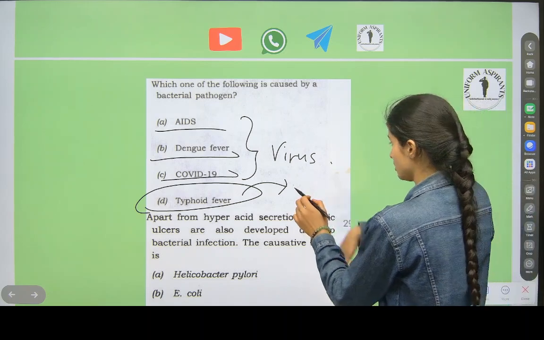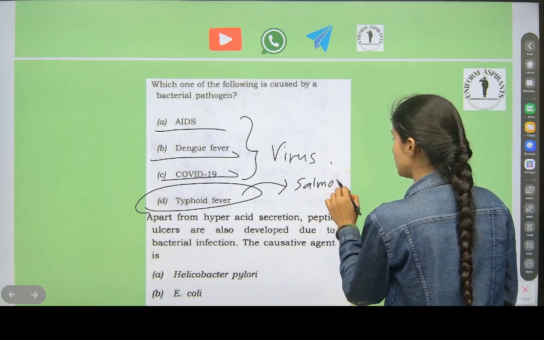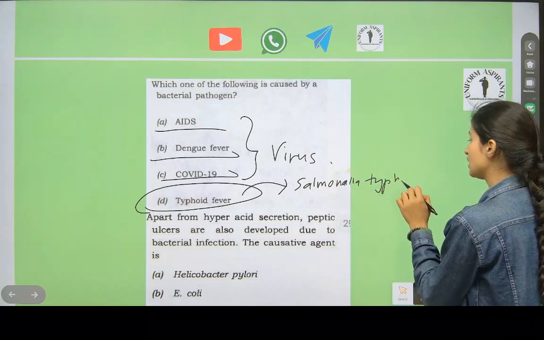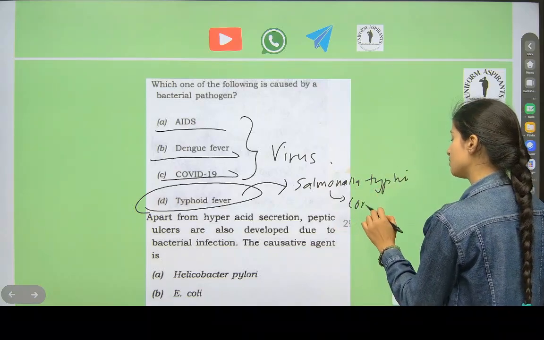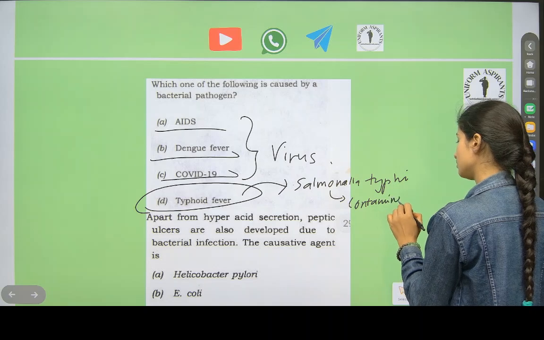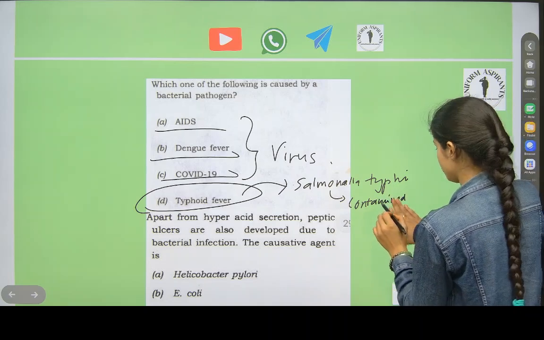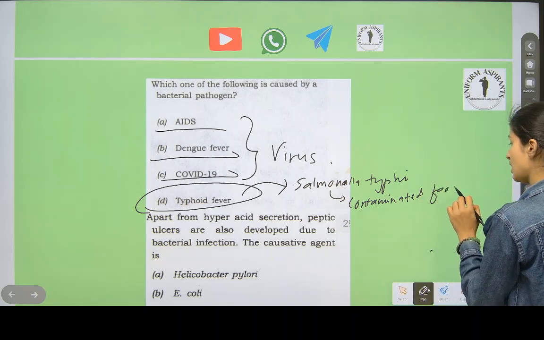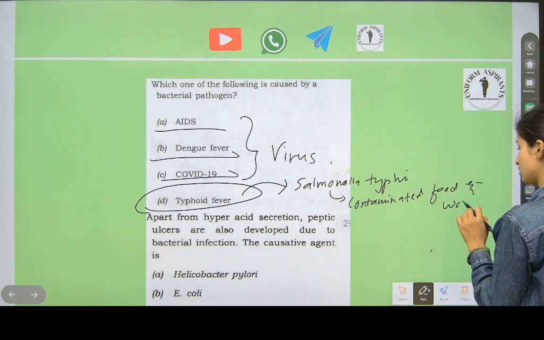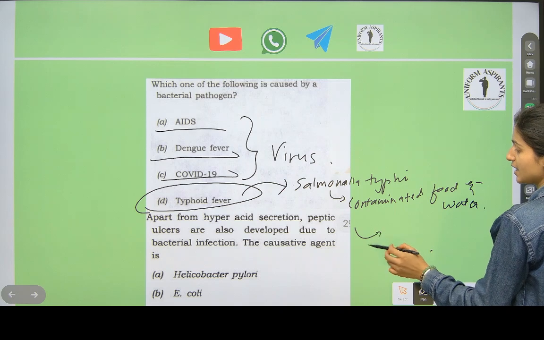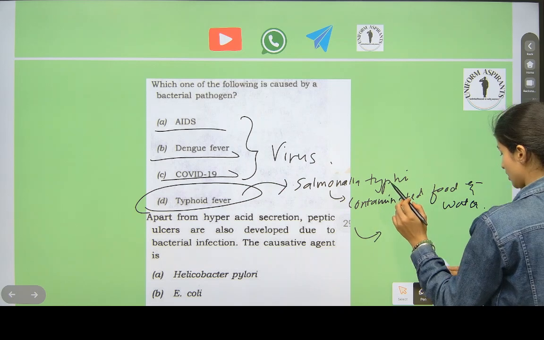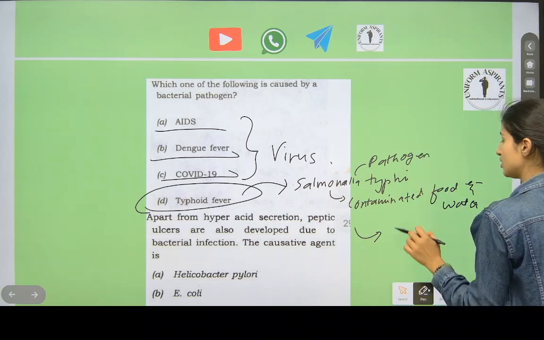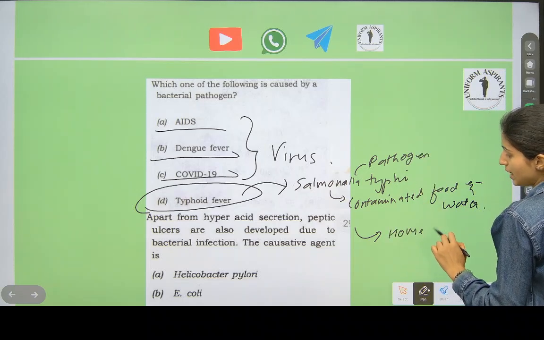Salmonella typhi is a bacteria spread by contaminated food and water. This is the pathogen. Who is the carrying agent? House flies.